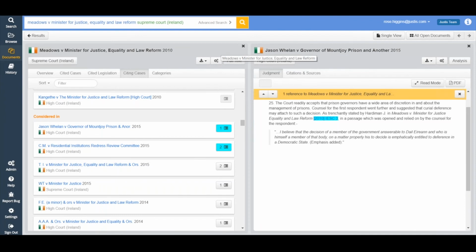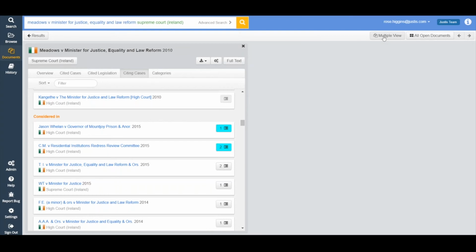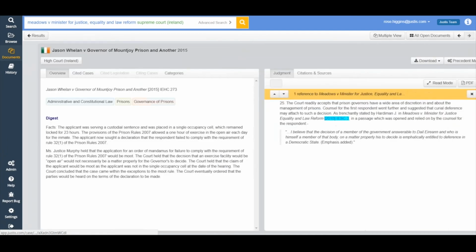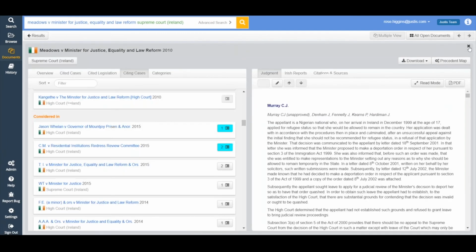The reason that we decided to design JustisOne in this way so that you could look at multiple cases was just because we found it was much more sympathetic to the way that people did their research. People naturally would look at more than one case or cases and legislation at once, and it's very frustrating having multiple tabs open, multiple browsers open. You don't know where you're coming or going, you accidentally close things that you need. It's just extremely frustrating. So using JustisOne, you can have as much open as you want and not lose anything while you're doing your research.